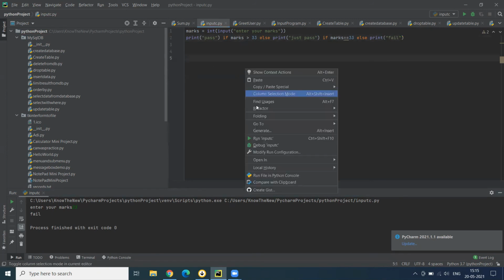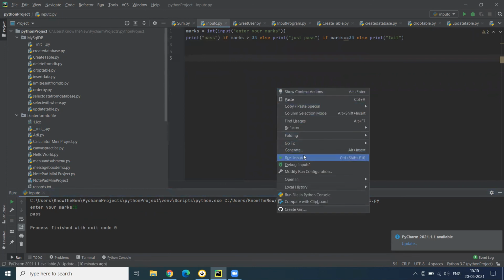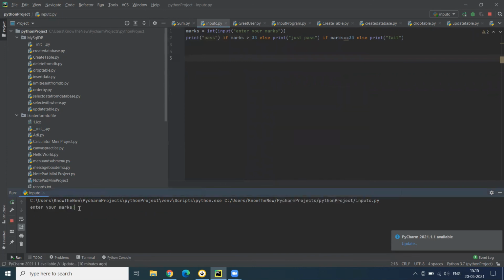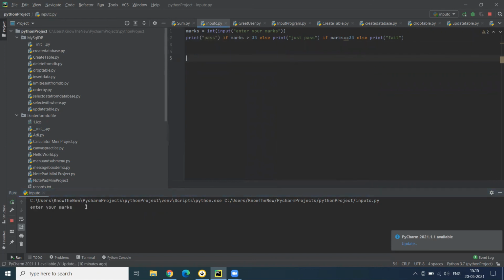So let's check if it is working or not. Run input C, enter your marks. Firstly, I am writing a number greater than 33. So I'm writing here 38, pass. Now I will check it for just pass. So I'll enter here 33, just pass. And now I'll enter a number less than 33. For example, I'm writing here 22, fail. So in this way, all our conditions are working.